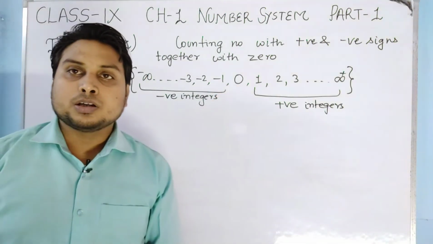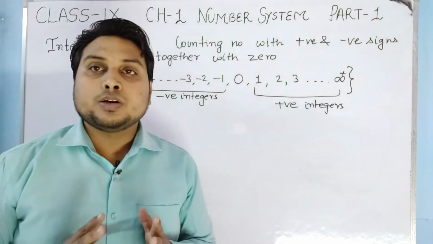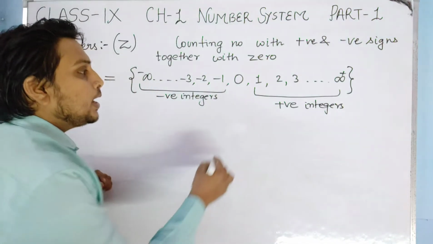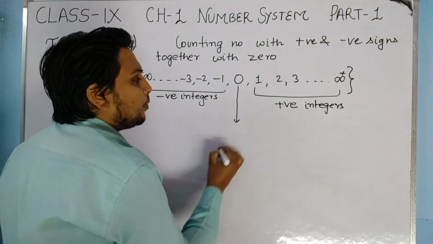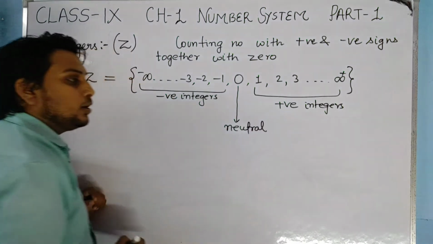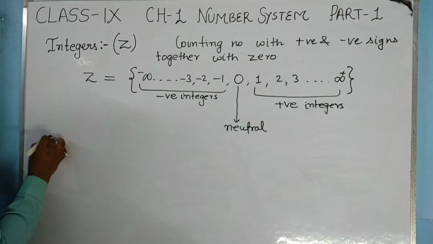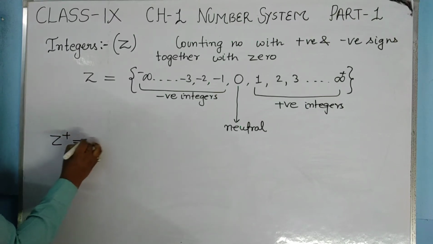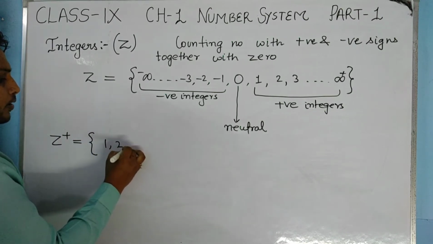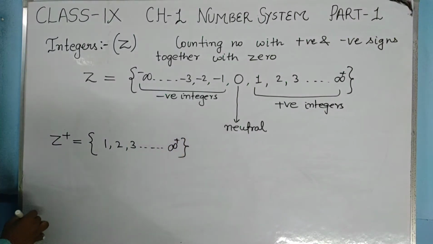Then what is 0? Is 0 positive or negative? If someone asks you what kind of number 0 is, you will simply say that 0 is neither a positive number nor a negative number. It is neutral. From the definition of integers, we can divide it into parts. One is positive integers, the counting numbers with positive sign.